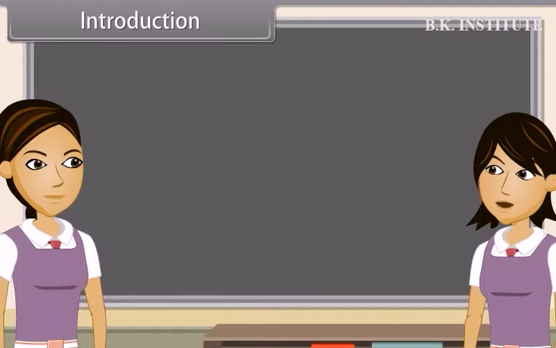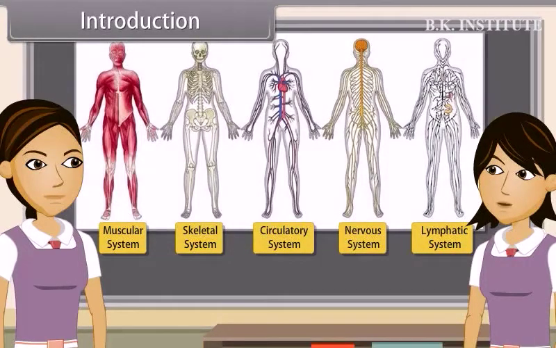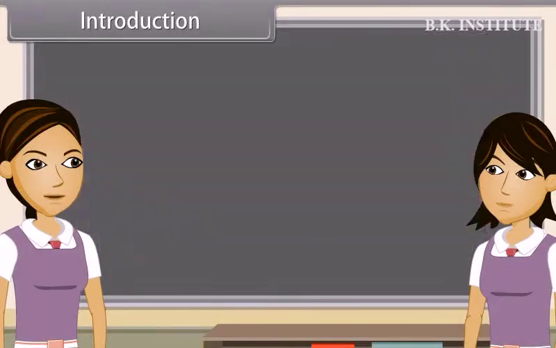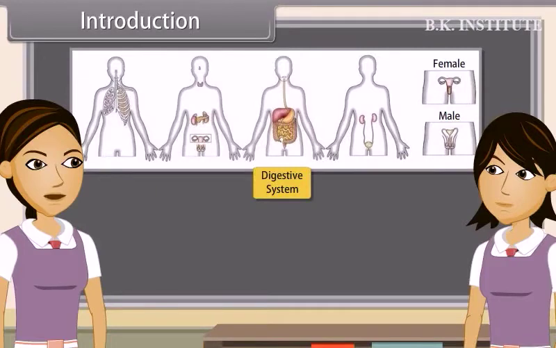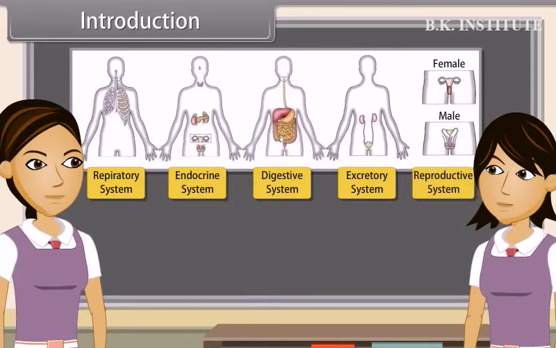As we already know, the body of higher animals like man is formed of a number of organ systems. Some examples are the digestive system, respiratory system, circulatory system, excretory system, etc. So we can say that each system is specialized to do a specific function such as nutrition, digestion, respiration, transport of materials, excretion, respectively. In each system, all the organs work together so that the whole system can work properly.